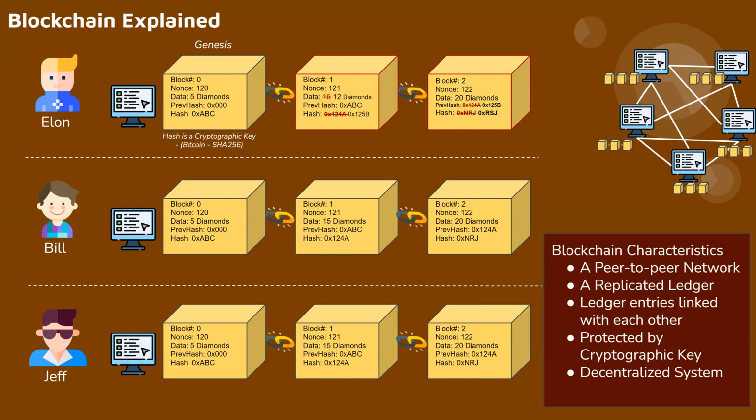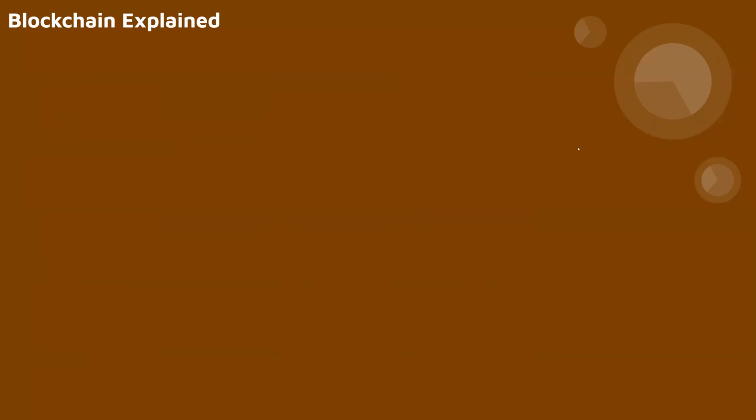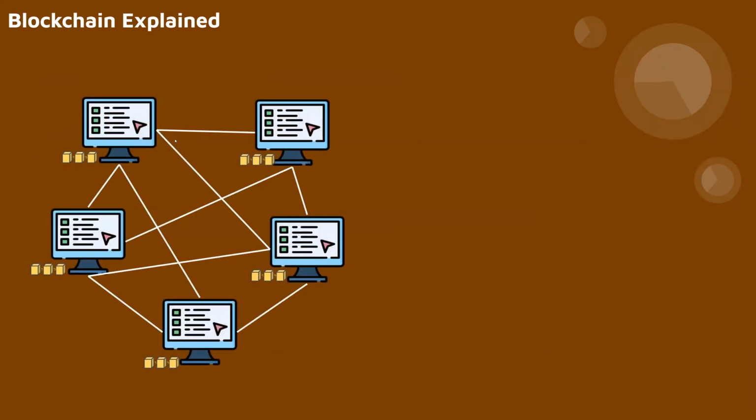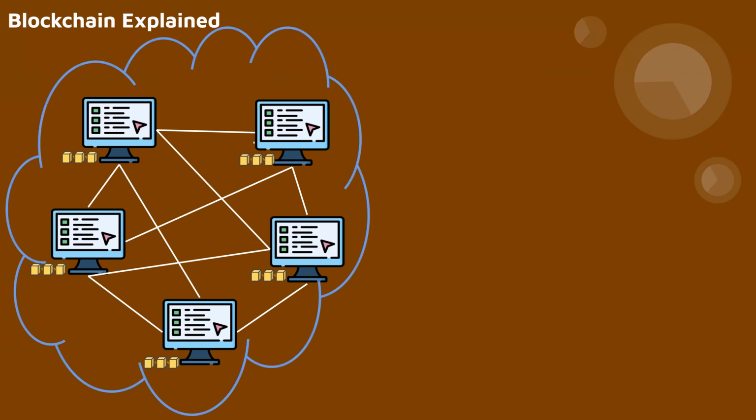Now let's see a little bit technical how it all comes together. Take this example. They are a connected set of computers in a network, decentralized, peer-to-peer, with their own set of ledger information. And let's assume this network of peer-to-peer computers is Ethereum.